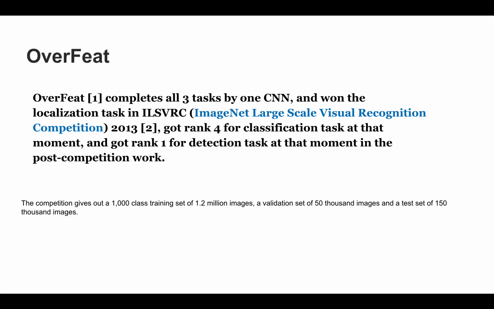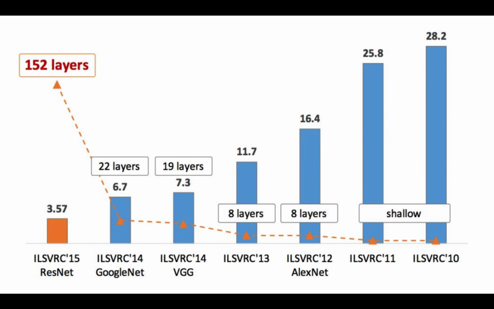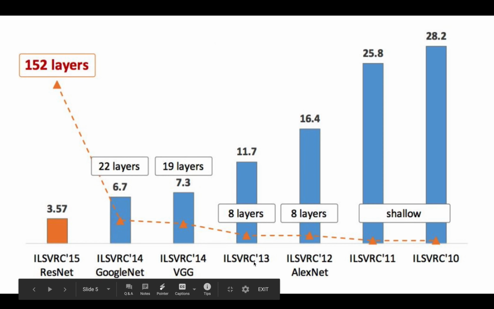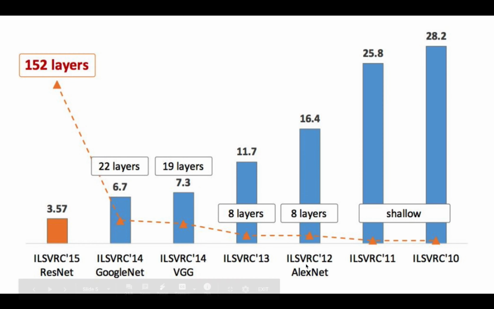Before discussing OverFeat, let's take a journey through networks like ResNet, GoogleNet, OverFeat, AlexNet. In 2013, OverFeat in post-competition got first rank for detection, and it's somewhat changed from AlexNet.